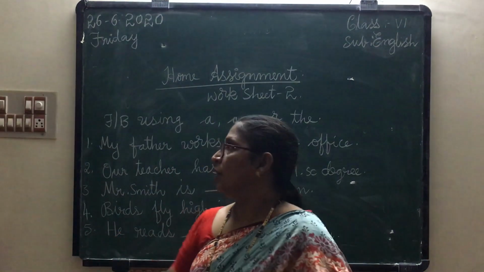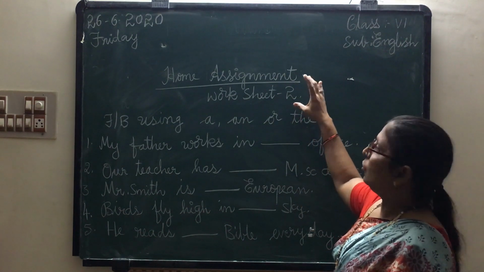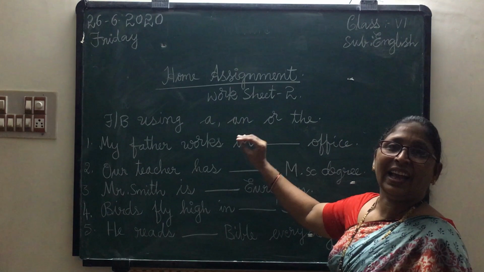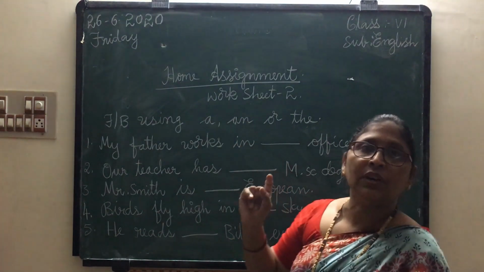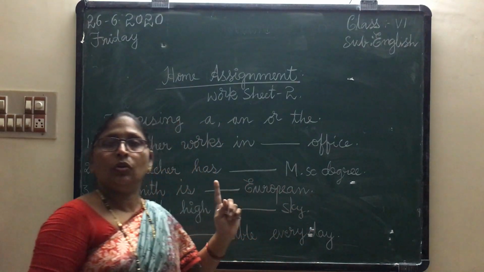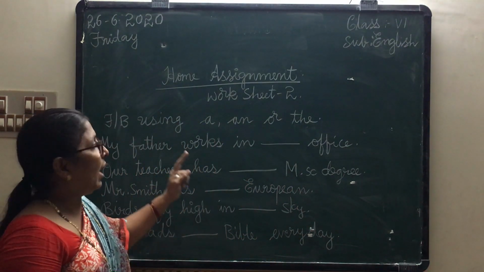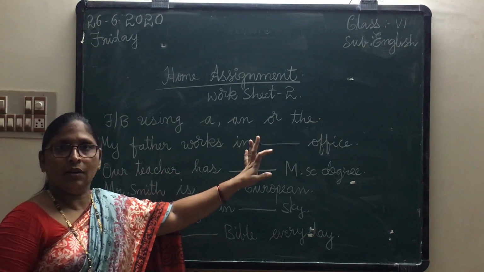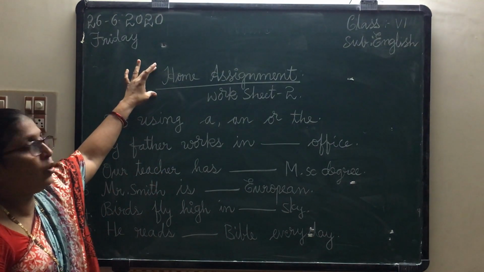Okay, children, now see here. Today I am giving homework to you. What is today's homework? It is about A and the. A and the are articles. Yesterday, have you done homework? I gave homework about the sentence in the last class. Now in this class I am giving about articles. Fill in the blanks using A, an, or the. Note down this homework today. Put the heading home assignment.